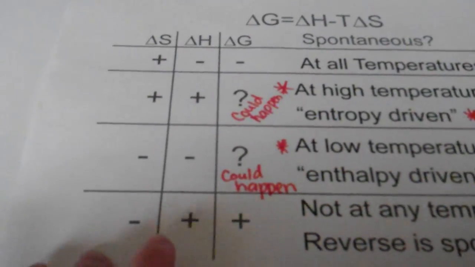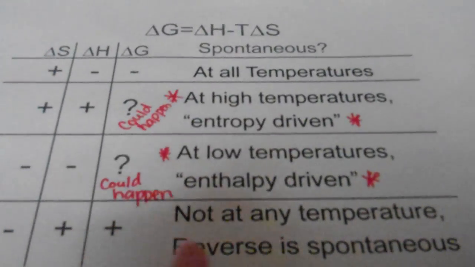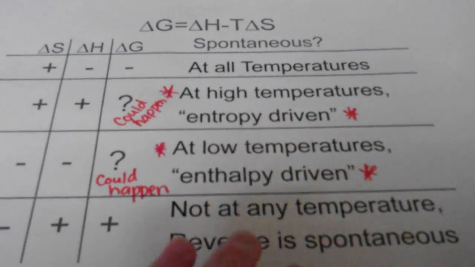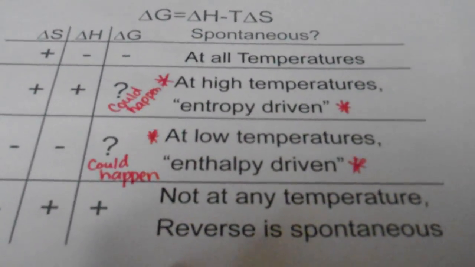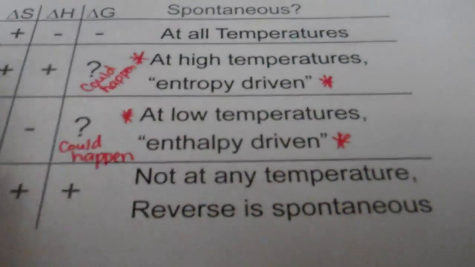And lastly, if entropy is negative and enthalpy is positive, it'll have a positive Gibbs energy no matter what. So not at any temperature will it react. The reverse reaction is spontaneous, so making the reactants will be spontaneous, but not the products.